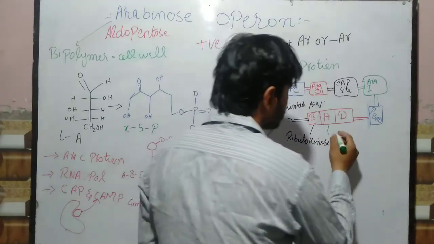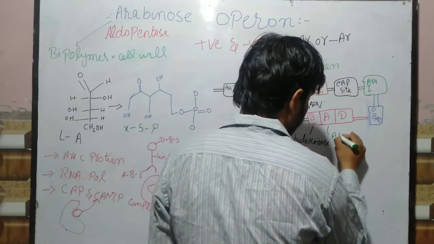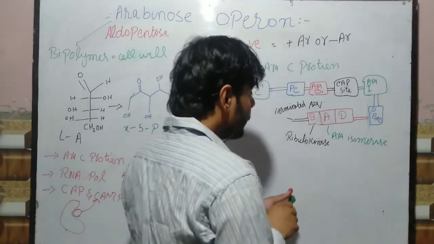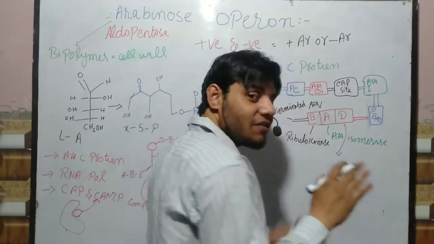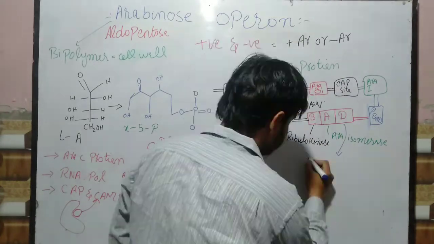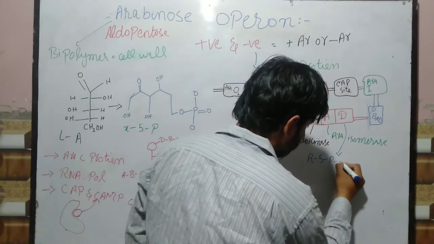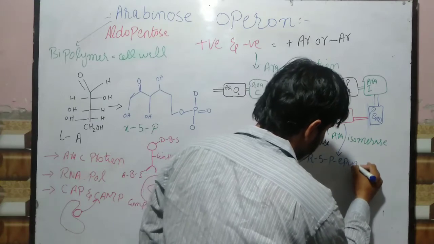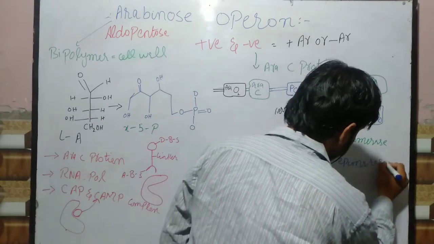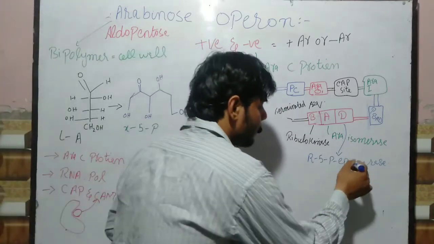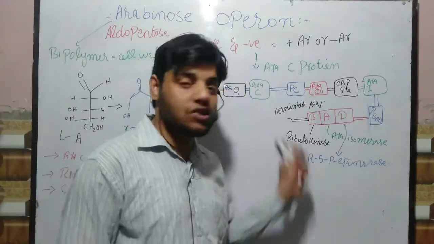This A produces Ara isomerase. The third gene produces ribulose 5-phosphate epimerase. These are the most important enzymes produced by these genes.